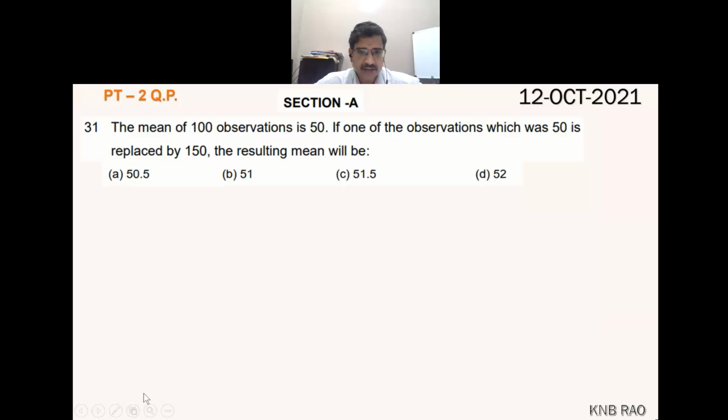NTSC has the statistics syllabus of class 9th as well as 10th. You have even this sort of questions coming in NTSC, such entrance exams, such standard exams. It's a very simple question, but at the same time a thought-provoking one.